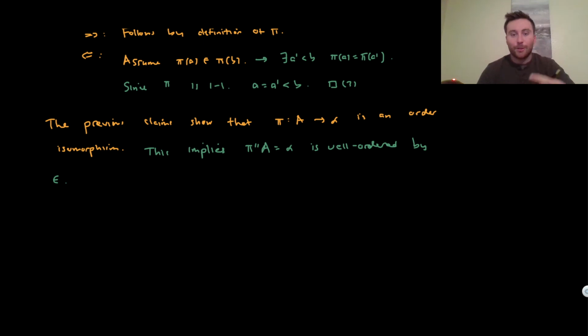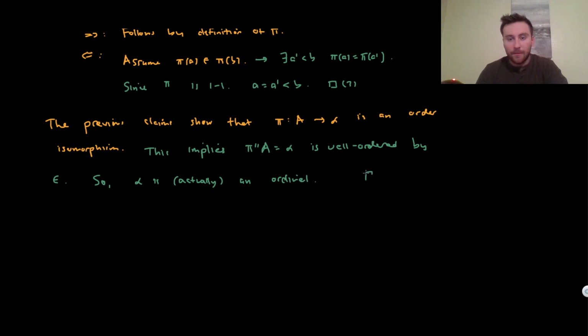Okay, but then alpha is a transitive set, well ordered by epsilon, so alpha is actually an ordinal.